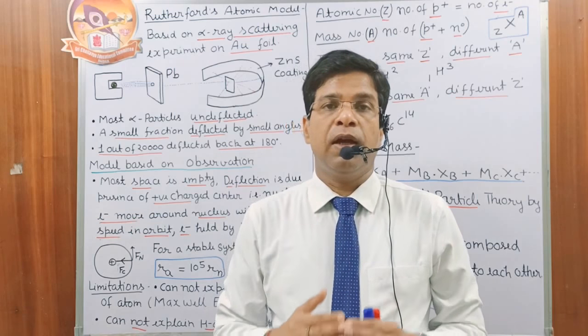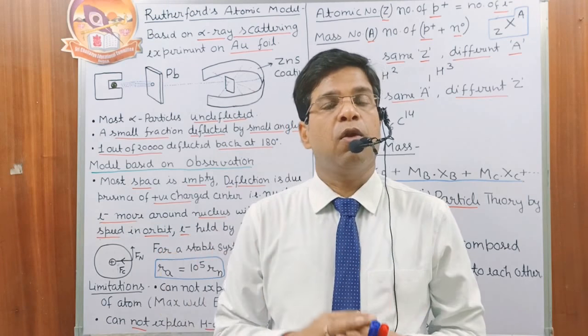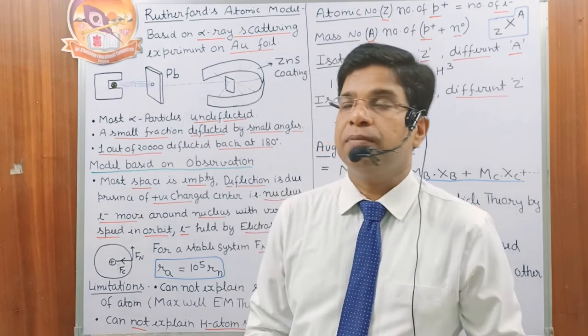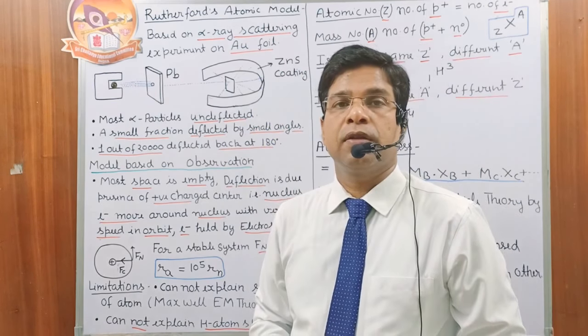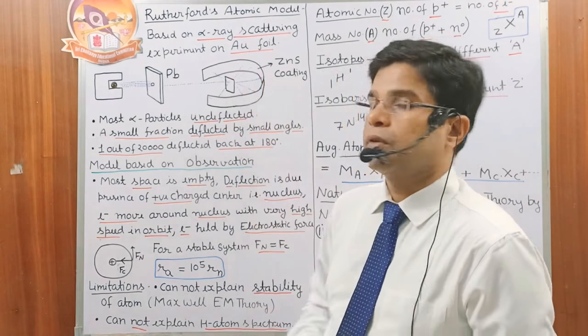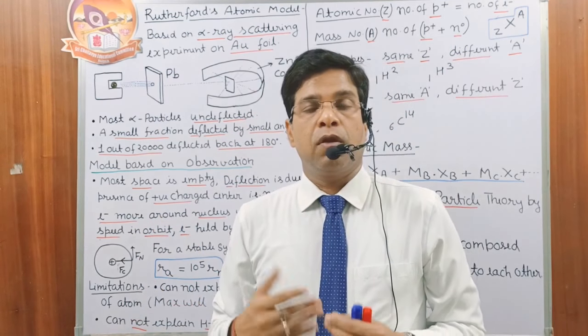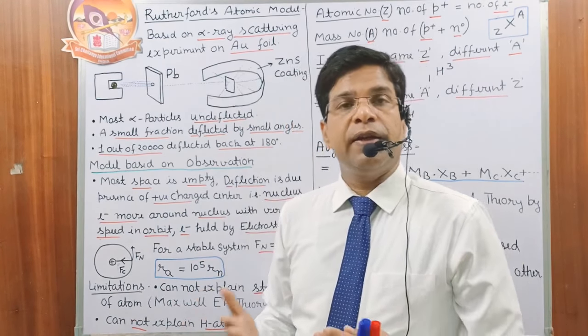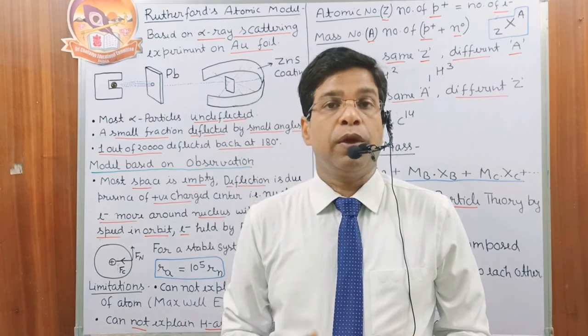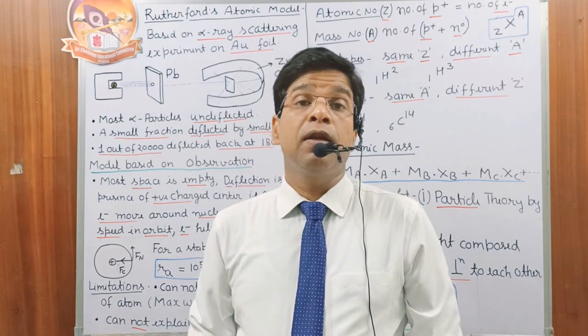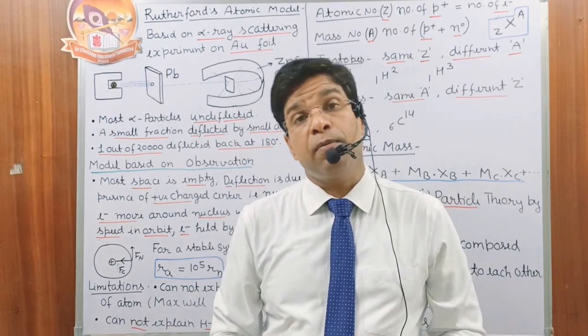Most of the alpha particles cross the gold foil without any deflection. But a few particles deflected at an angle less than 90, and very few deflected at an angle more than 90.